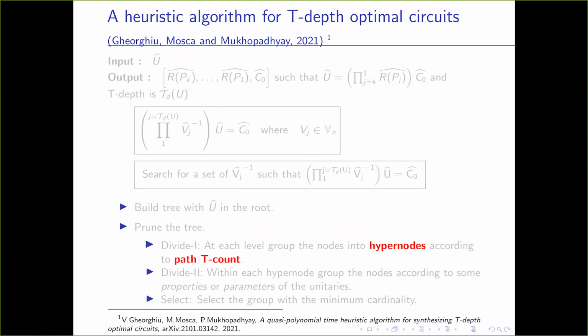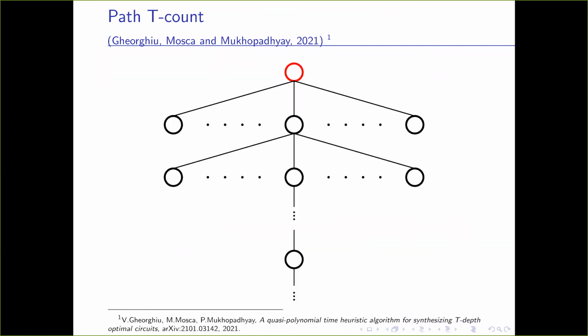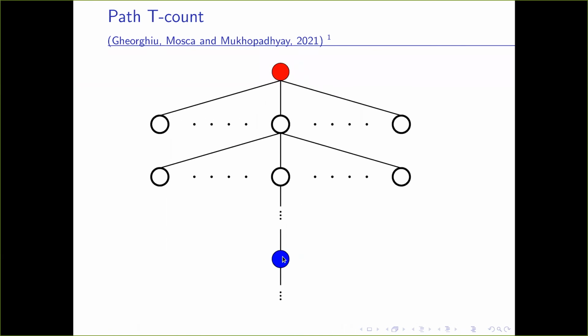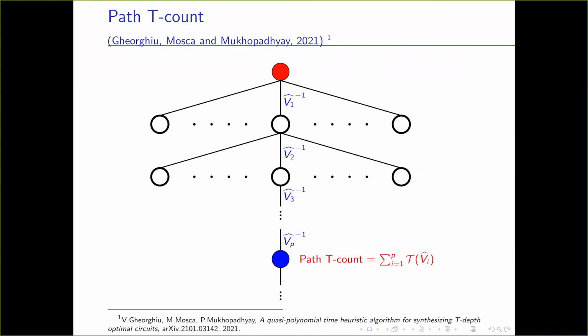I'll explain briefly what we mean by hypernodes and path T counts. Here, for example, this is the tree where this red node is the root, which is one unitary. And suppose this is another node in this tree, obtained from these intermediate nodes by multiplying by these unitaries. The path T count of this non-root node is equal to the summation of the T counts of all those unitaries which occur in the path to this unitary.